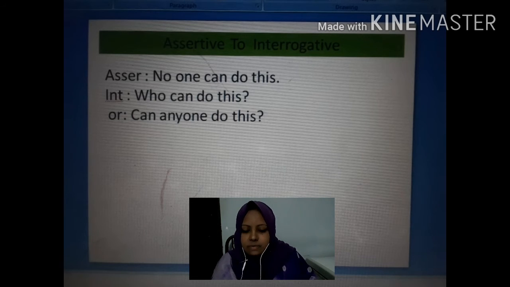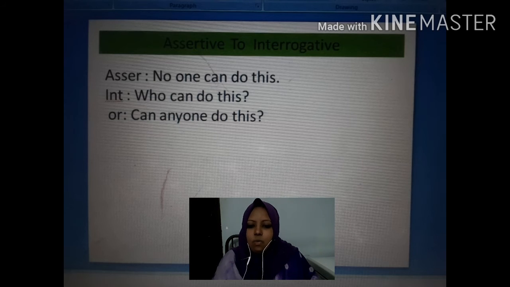You can see on the screen, no one can do this. This sentence has no one, and the previous example we took had nobody added, and this example has no one added.